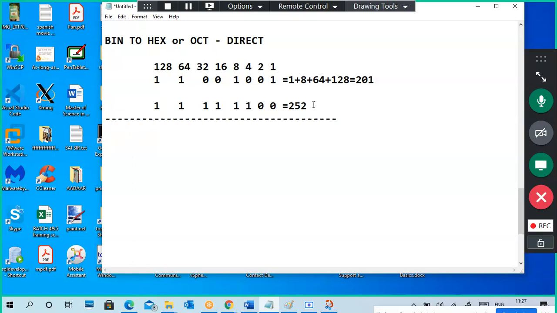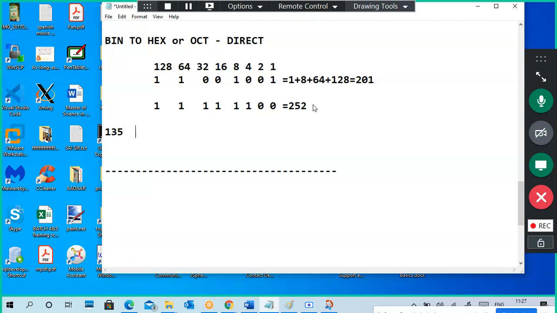If you want more conversions, we can do that. This is binary to decimal. I told you already about 34, but now I will give you 135 as a decimal, and show how to convert it into binary.